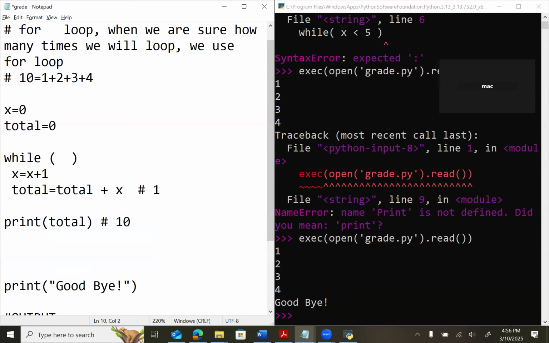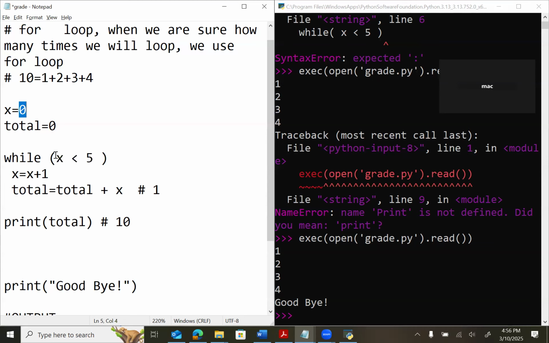Make sense? Yes. And how many times do you want to loop? Four times. So what condition can we make here? We can loop a maximum of 4 times. If it's x, x less than 5. Are you sure? Yes. Okay, let's see. Make sure x is 0. Keep that in mind.